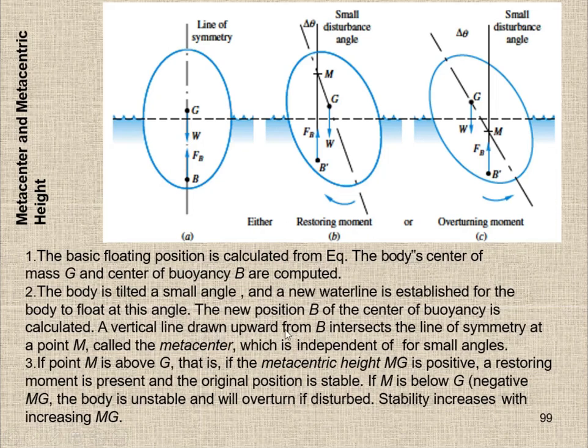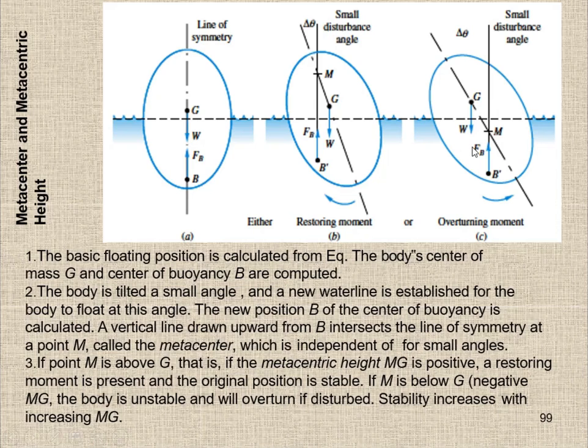A vertical line is drawn upward from B', and it intersects the symmetrical axis at point M, called the metacenter. So this point, where the buoyancy axis through the new position of the center of buoyancy intersects the centroidal axis, is called the metacentric point, or the metacenter, which is independent of small deflection. Doesn't matter how small or big the deflection is.